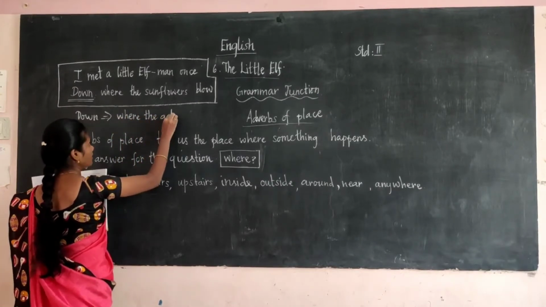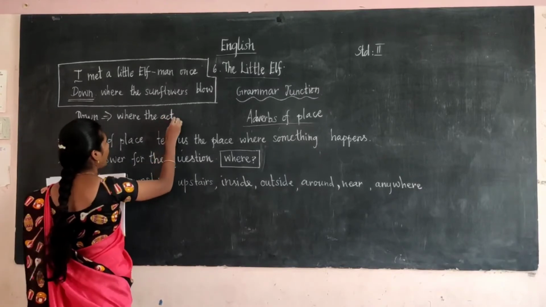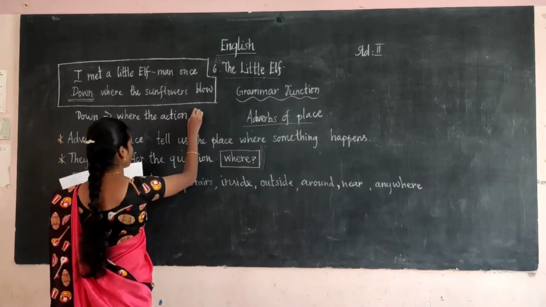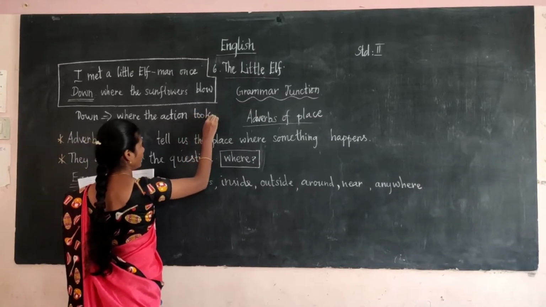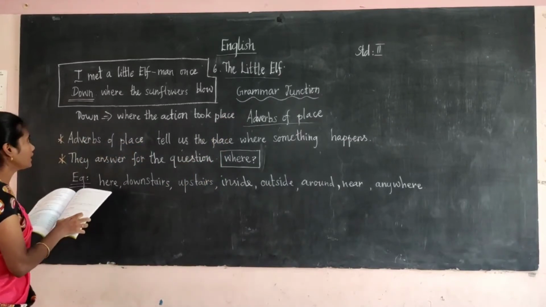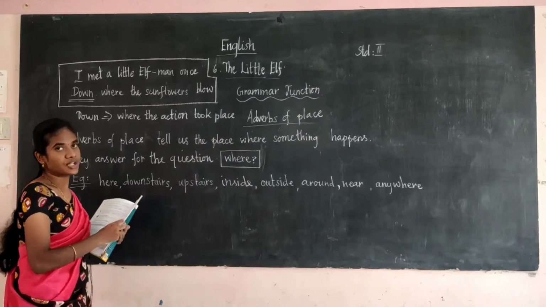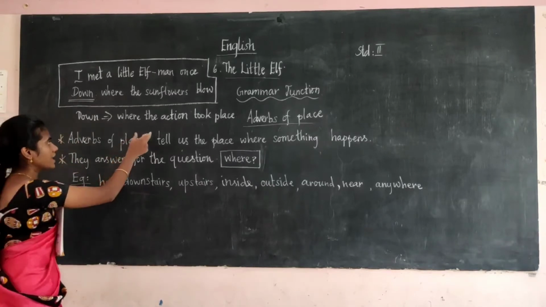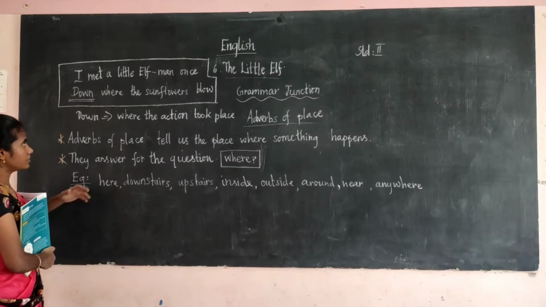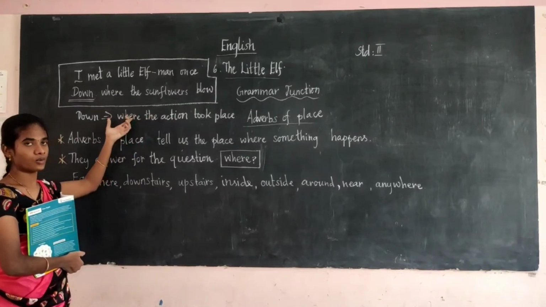Where the action means what? It is the verb. The word down tells us where the action took place. In which place did the action happen?